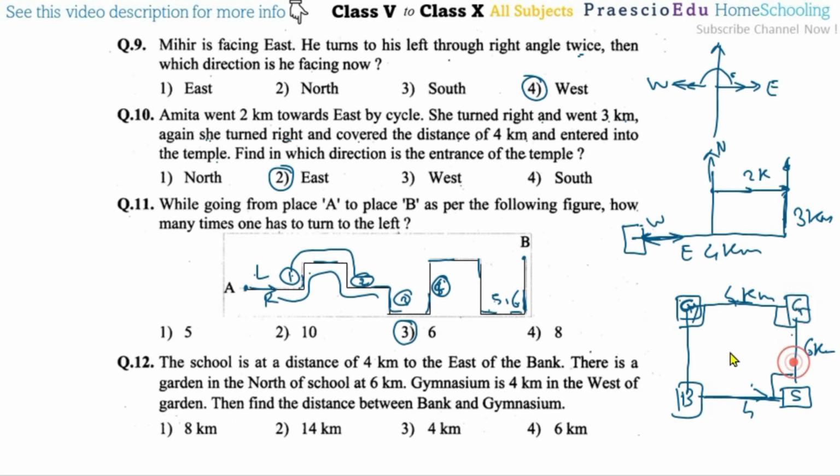So likewise, this 6 kilometer and this is also the 6 kilometer are parallel. Okay, and the equal distance. So 6 kilometer means option number 4 is the correct one.